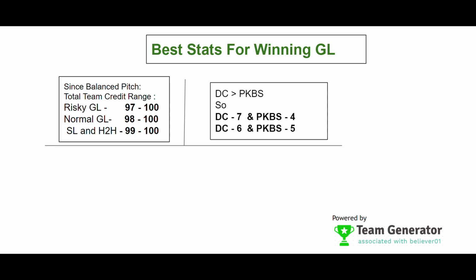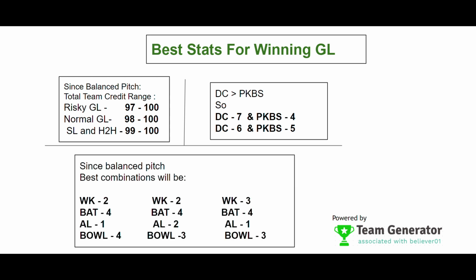Delhi Capitals is a stronger team than Punjab Kings for sure, so most probably Delhi Capitals will be the winning side today. So we can go for 7 players from Delhi Capitals and 4 players from Punjab Kings, as well as 6 players from Delhi Capitals and 5 players from Punjab Kings. Let's analyze the strategy details as well.